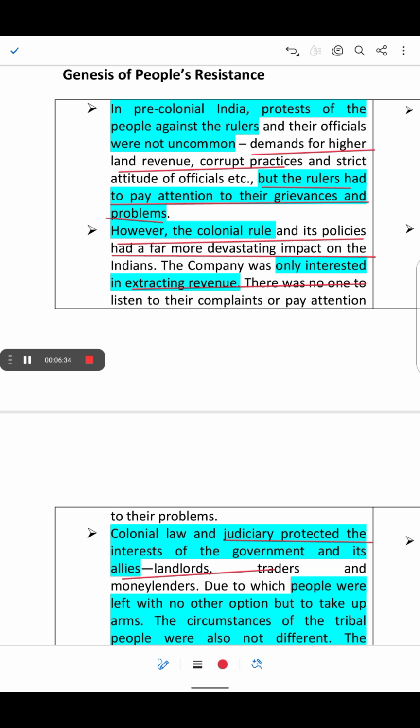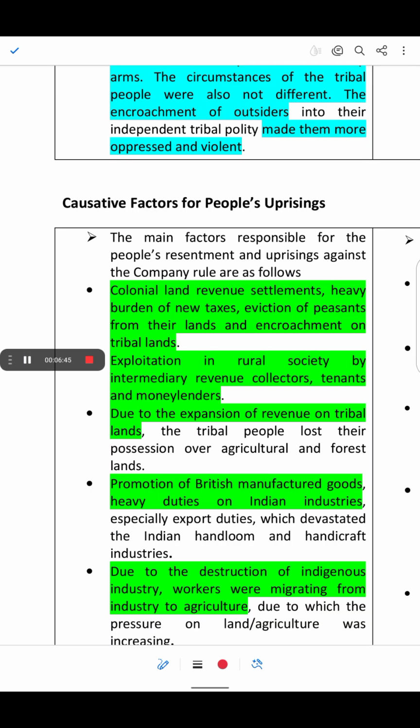So landlords, traders and moneylenders were protected, due to which the people were left with no other option but to take up arms. The circumstances of the tribal people were also not different, and the encroachment of outsiders into their independent tribal polity made them more oppressed and violent. So this means that the protests in pre-colonial India were growing. Before the British rule, protests against the ruler were common, but the ruler had to listen to the people's complaints.